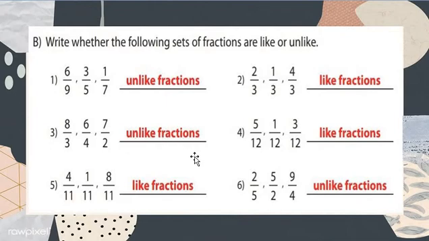What is the definition of unlike fractions? Denominators are different. It's called unlike fractions. And what is the definition of like fractions? Denominators are the same. It's called a like fraction. Understood, my dear students? Now we move on to question number 4.